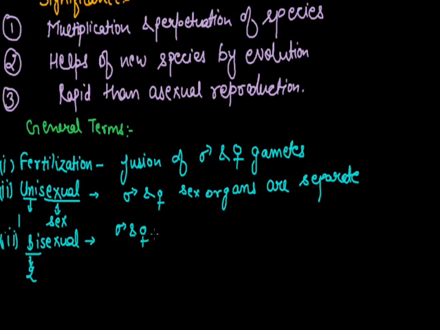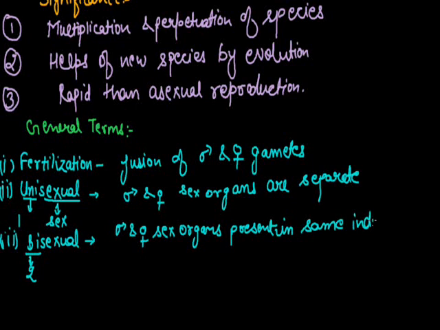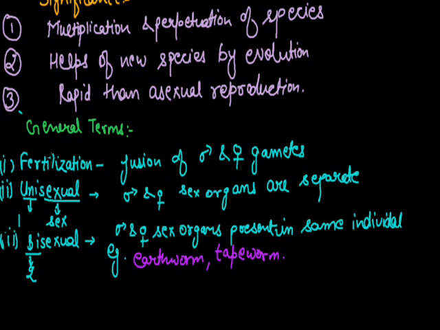So both the male and female organs are present in the same individual. Such organisms are bisexual organisms, and examples are earthworm and tapeworm.